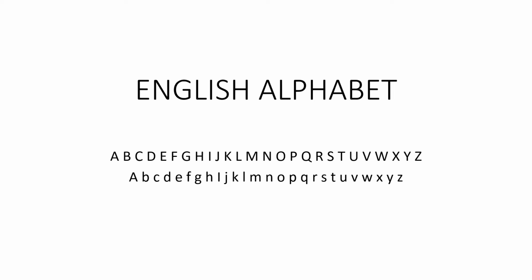So as you may know, English has 26 alphabet letters, which are A, B, C, D, E, F, G, H, I, J, K, L, M, N, O, P, Q, R, S, T, U, V, W, X, Y, and Z. So these are the capital letters, and then the ones under are the small letters, not vowels, but small letters.